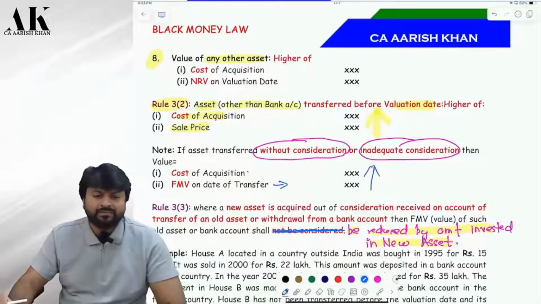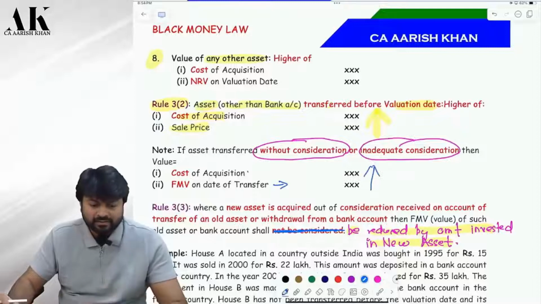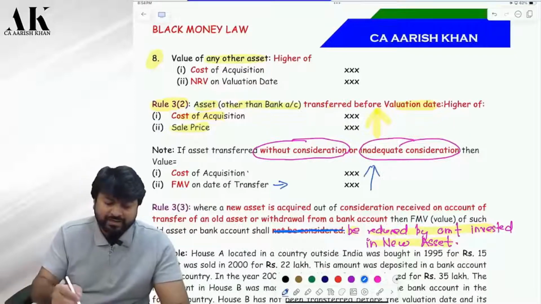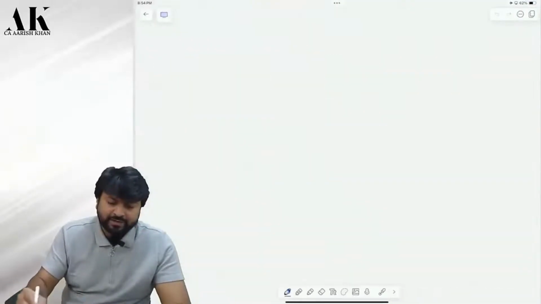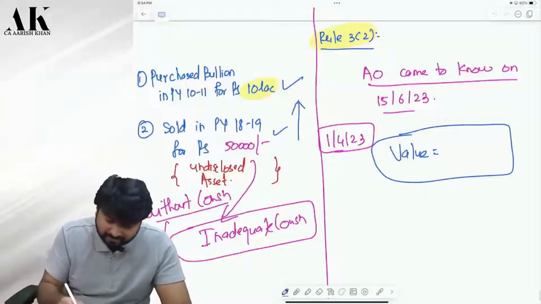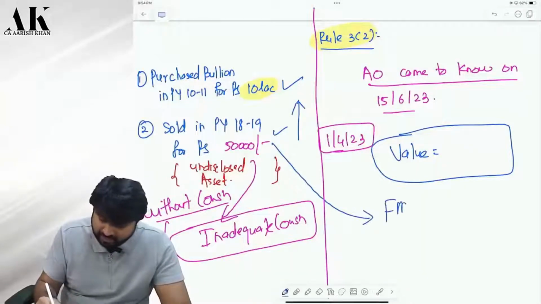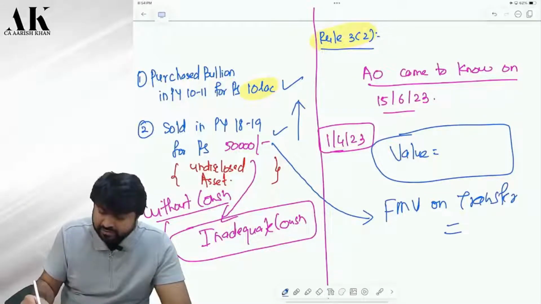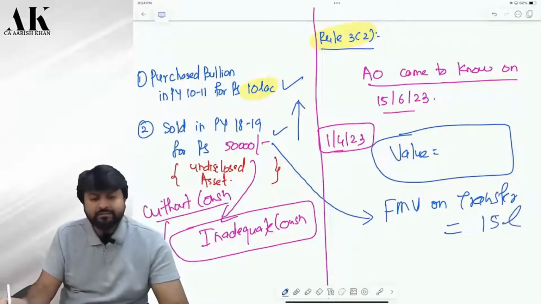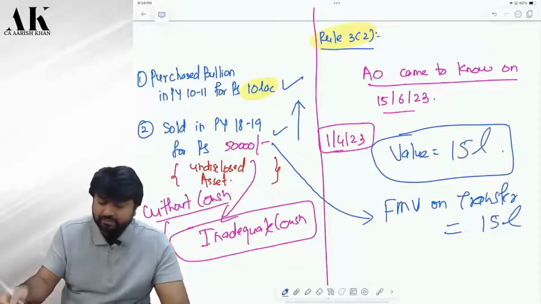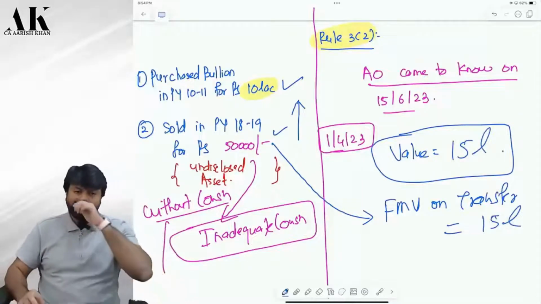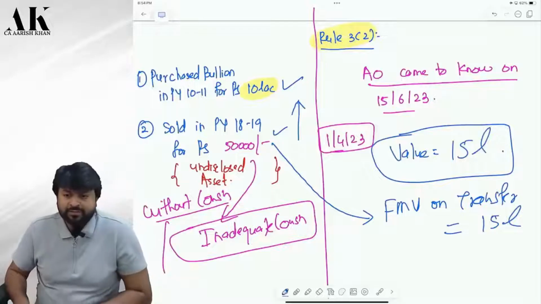Are you clear? So you have to find out the FMV in 18-19 of that particular bullion. Suppose the FMV on the date of transfer was 15 lakhs. So whichever is higher will come to 15 lakhs. Are you clear? Take a photograph of this.